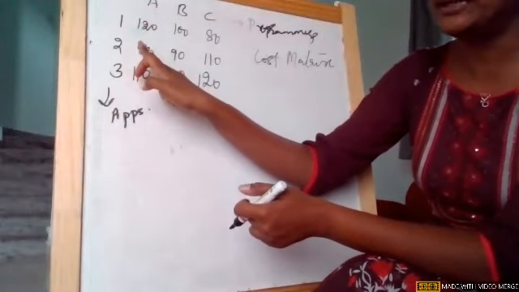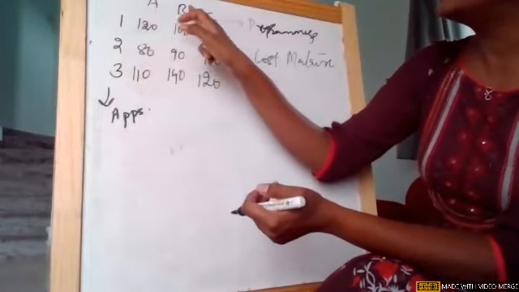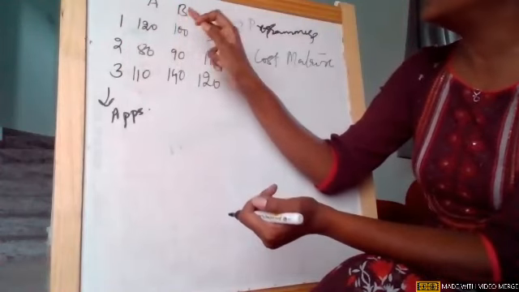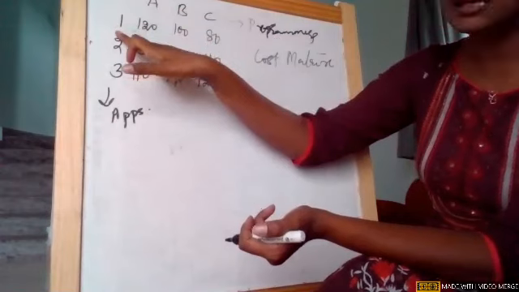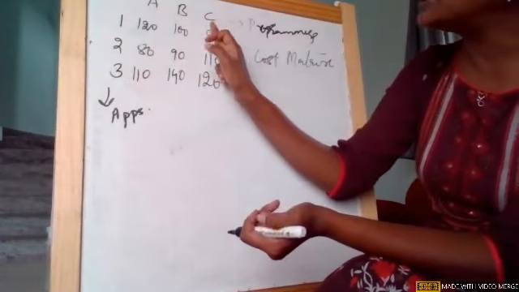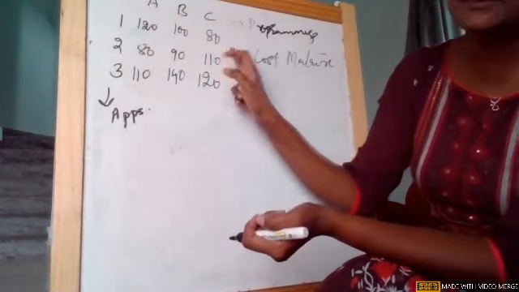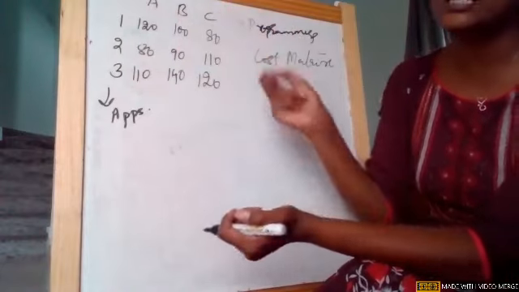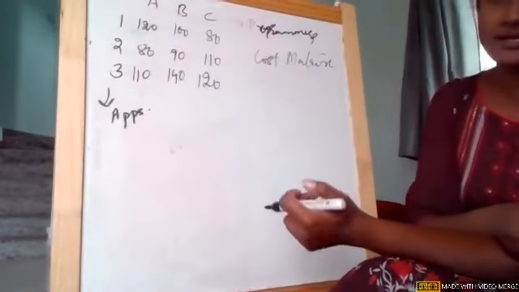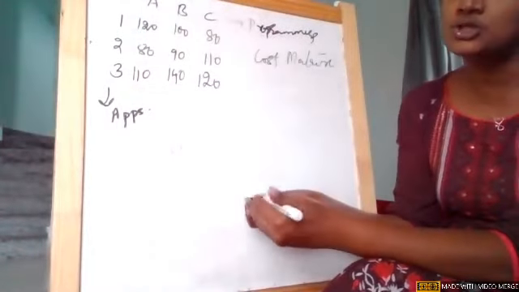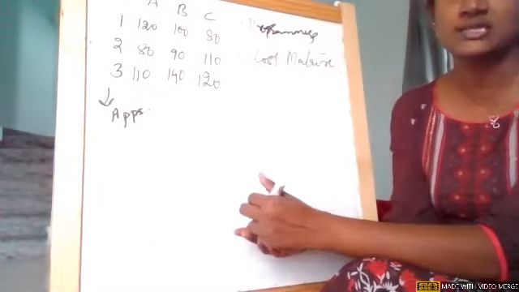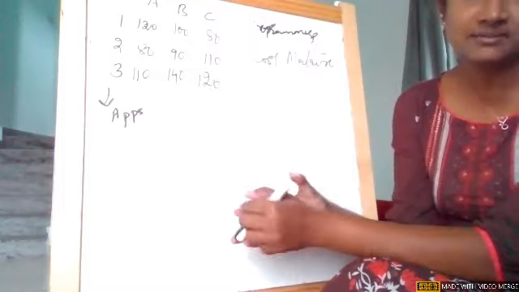he is taking 120 minutes. For the same app, if programmer B is developing, he is taking 100 minutes. For the same app 1, if person C is developing, he is taking 80 minutes. So this is how, using this kind of logic, we have a cost matrix. Now we need to decide who will develop which app in the shortest time with the minimum cost. That is where we apply the assignment problem.